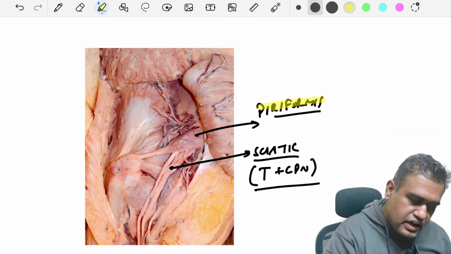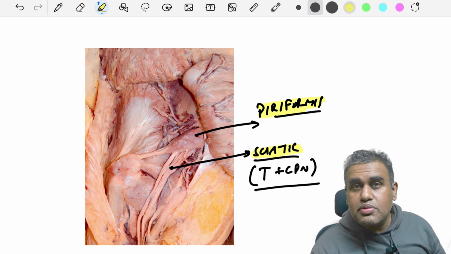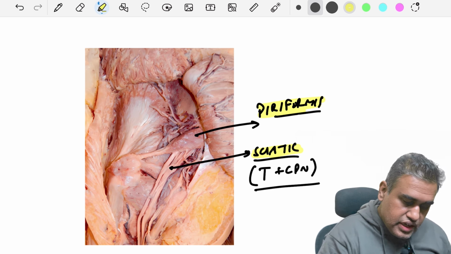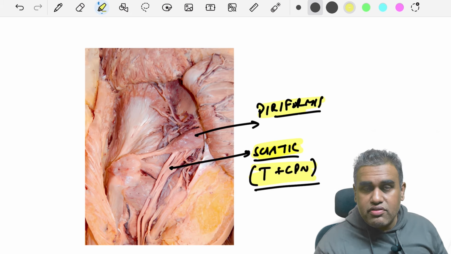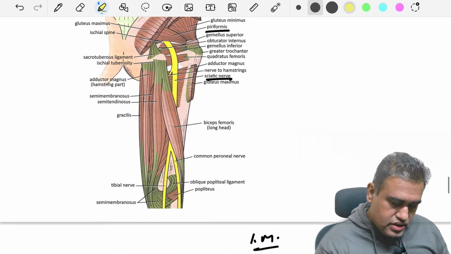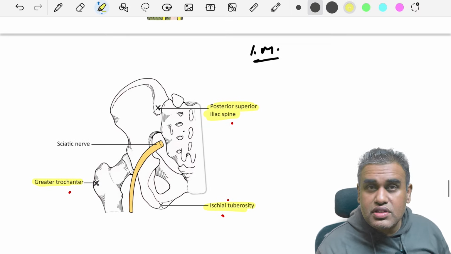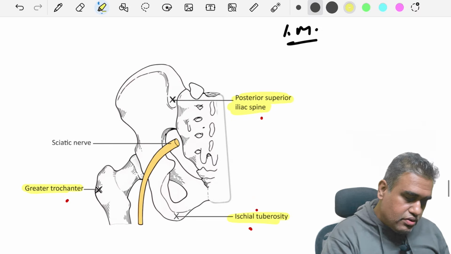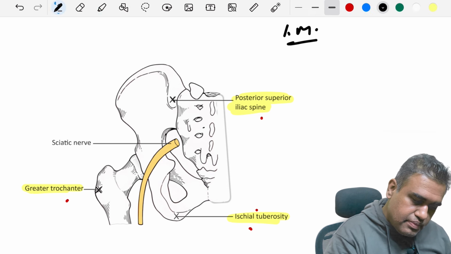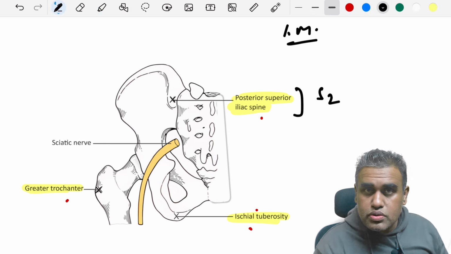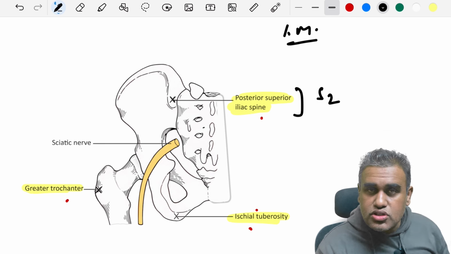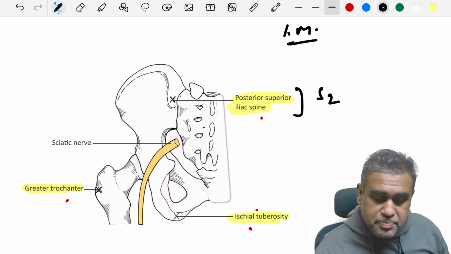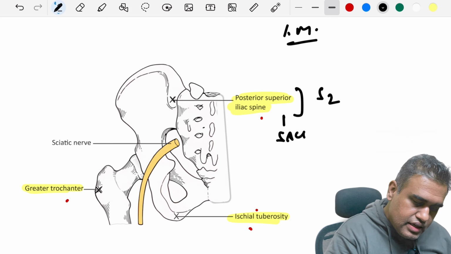Moving ahead, in this image we have the piriformis muscle and the sciatic nerve which is running just below it. Remember, sciatic nerve is actually a combination of tibial and common peroneal, and that can be entrapped in the piriformis. Next, the same image, and here is the surface marking of the sciatic nerve, very important. Here we have to take a few important bony landmarks like the posterior superior iliac spine around S2, where we learn that the arachnoid layer ends, and the subarachnoid space ends over here. That can also be seen around the sacral dimple.